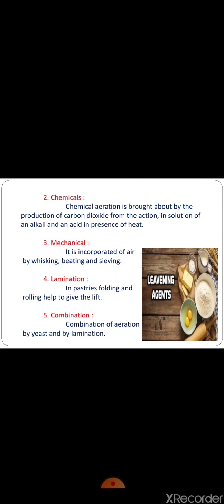Second one, chemical. The chemical aeration is brought about by the production of carbon dioxide from the action in solution of an alkali and an acid in the presence of heat. The acid and alkali in correct proportion is baking soda.